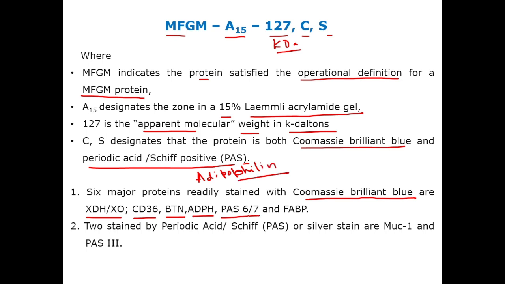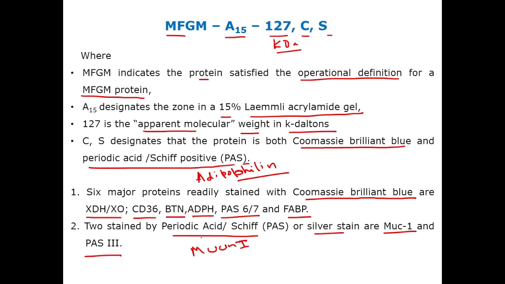And then PAS 6-7, which is periodic acid Schiff positive, and FABP, that is fatty acid binding protein. And then those stained by periodic acid Schiff or silver stain are mucin 1 and periodic acid Schiff 3.